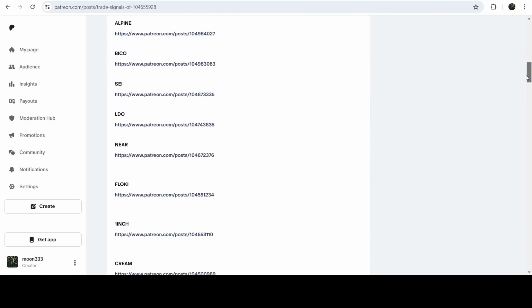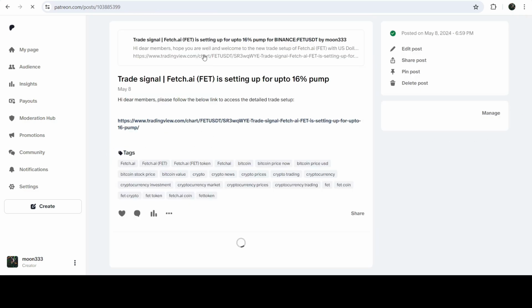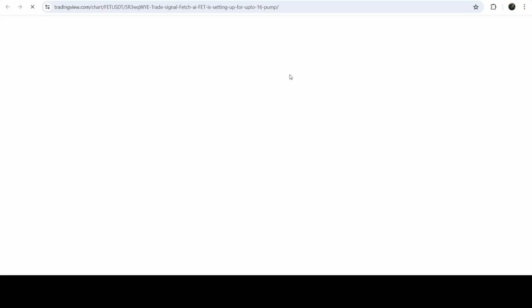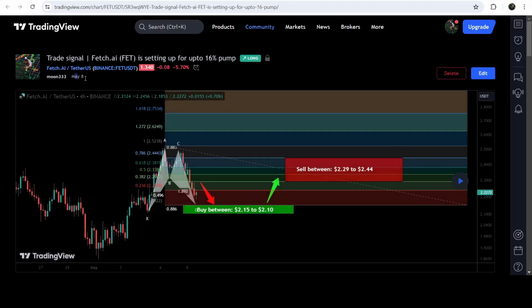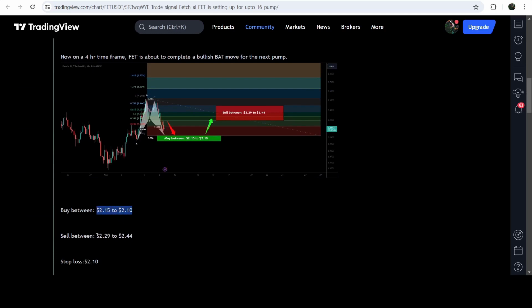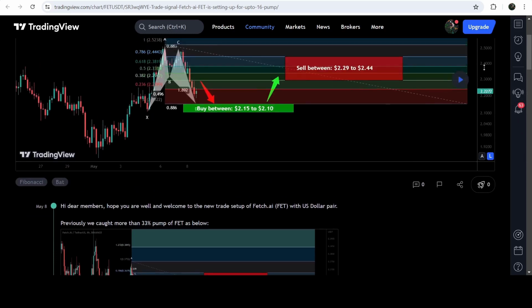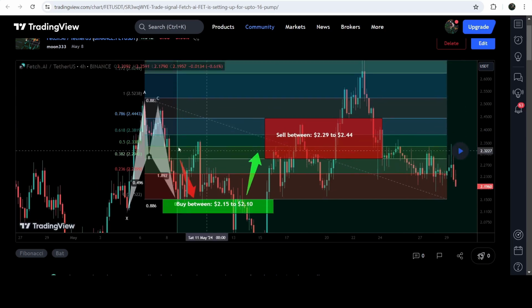And if you would like to check or verify any trading signal, like this trade setup for fetch.ai, you just need to click on the link for the trade setup and it will take you to the TradingView chart. On this chart, you can see when I shared this signal, like this trade setup I shared on 8th of May 2024, and you can also watch the complete trade setup as well. This was the buying zone, the sell target zone and the stop loss. And in order to see how the price line moved after sharing this signal, you need to click this button, and after that it will show you how the price line moved up from the buying zone and reached the sell target zone. Now let me take you to the live chart of Bitcoin.